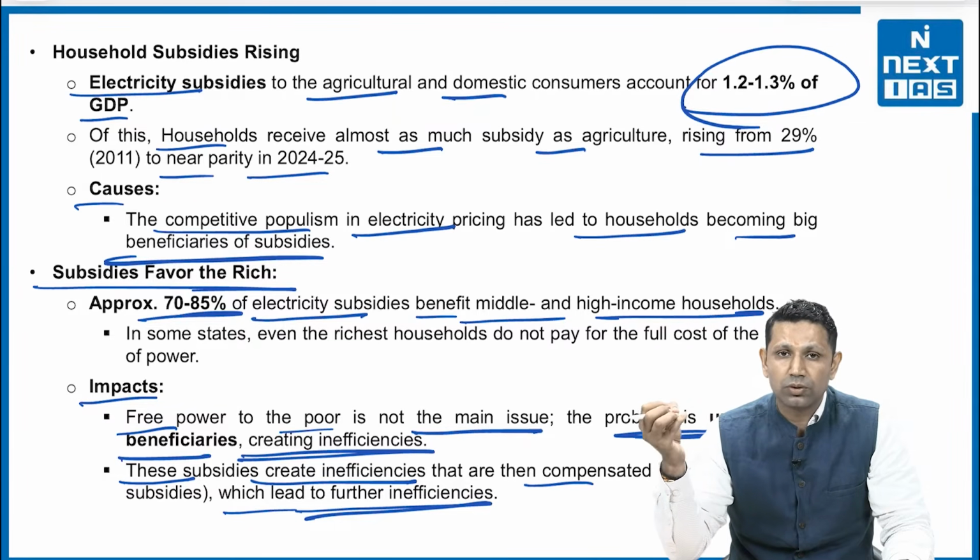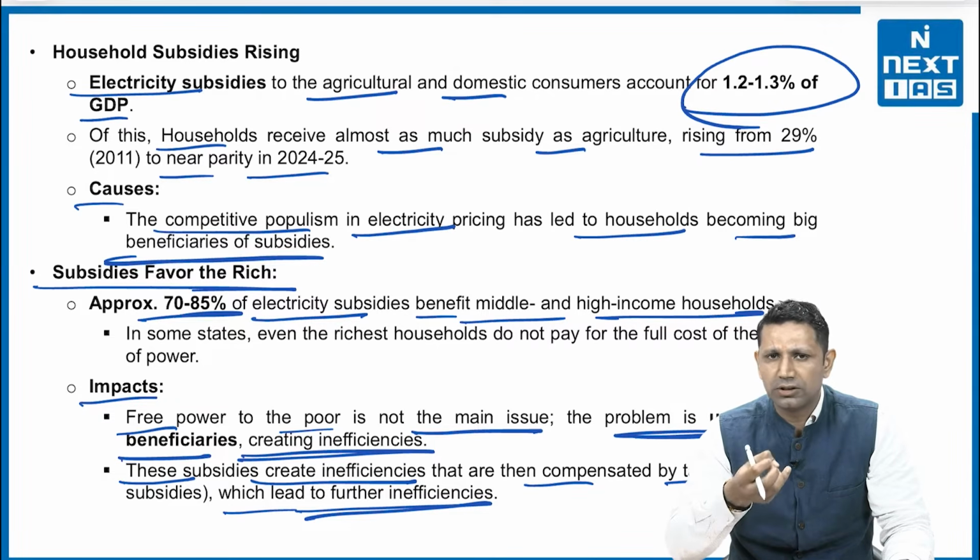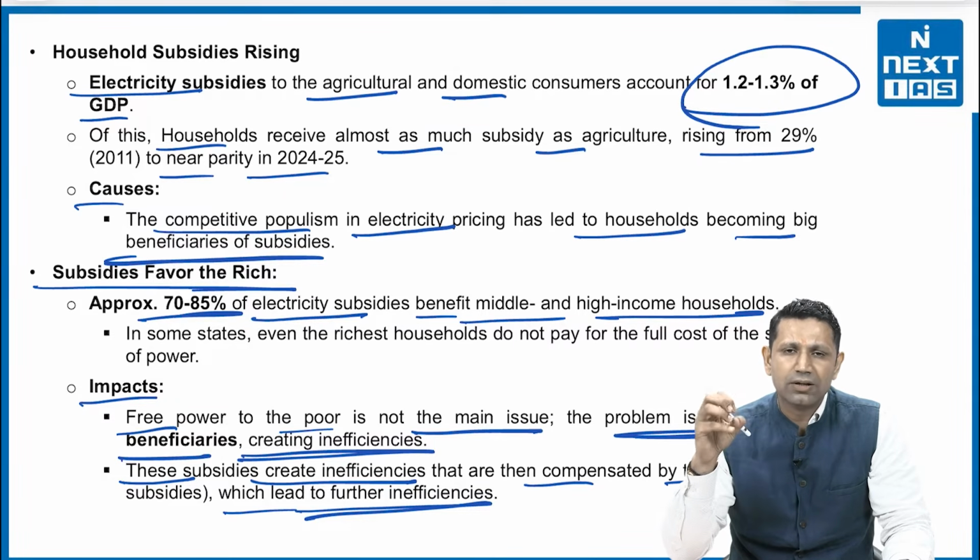So the worst problem with the subsidy is that there is wastage of electricity also. There is wastage of power also. And that is the power which is going to run the country. So we need to rationalize these subsidies. We need to create awareness that the electricity should not be wasted.